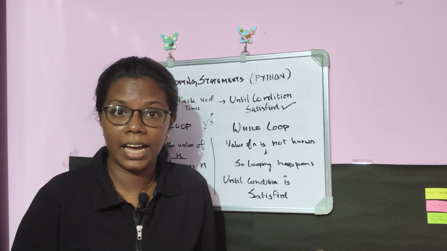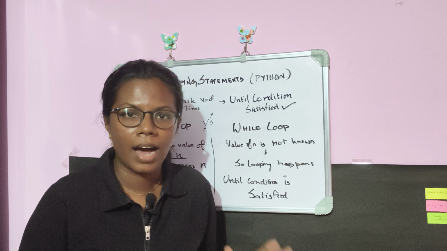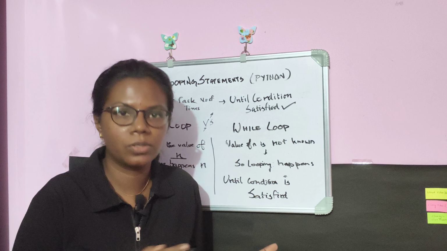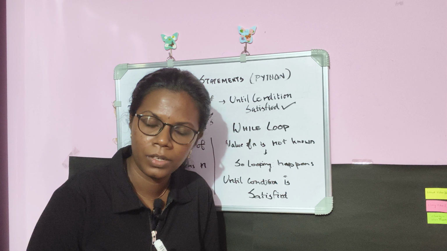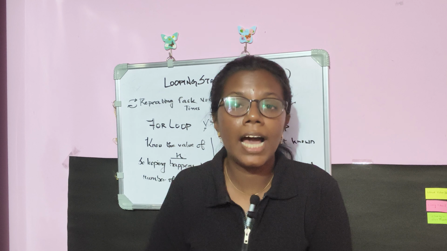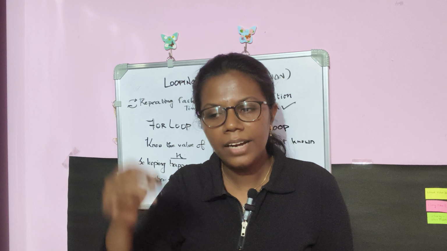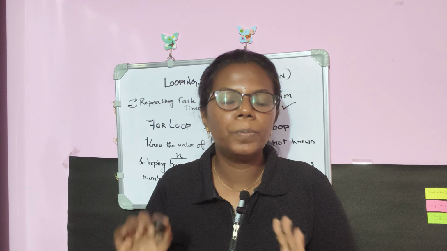But in this scenario, if I know the number of times the task needs to be repeated, that is when I will be using for loop in Python. So where will we use for loop in Python? If I know the exact number of times the task needs to be repeated. So the n value is obvious. That is when I need to use for loop in Python.